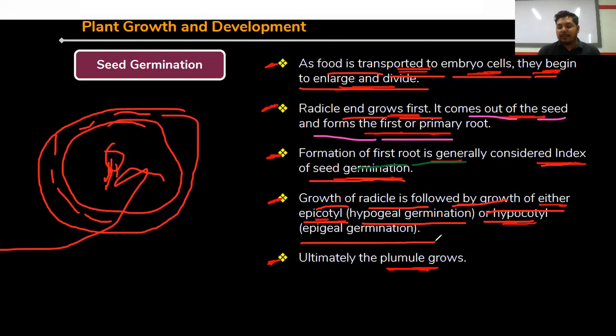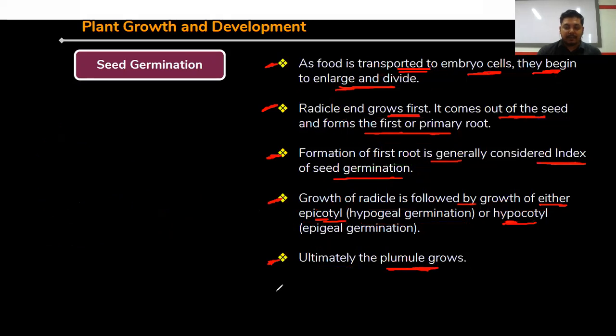So here two terms are present, hypocotyl and epicotyl. If the epicotyl comes first, it is called hypogeal germination, and if the hypocotyl comes first, it is called epigeal germination. Ultimately, the plumule or stem grows. Clear? The stem grows. Now just see the diagram here.